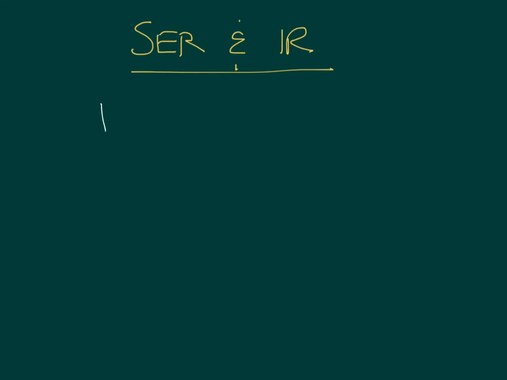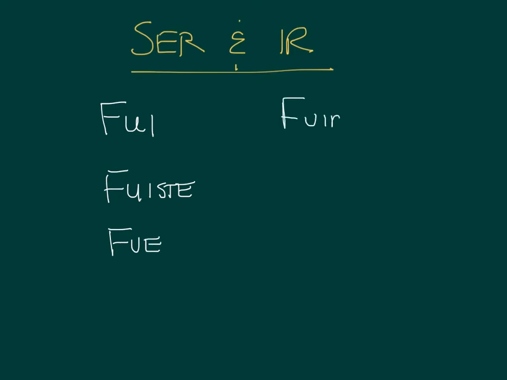The yo form is fui. The tú, fuiste. Él, ella, and usted, fue. Nosotros, fuimos. Vosotros, fuisteis. And ellos, fueron.